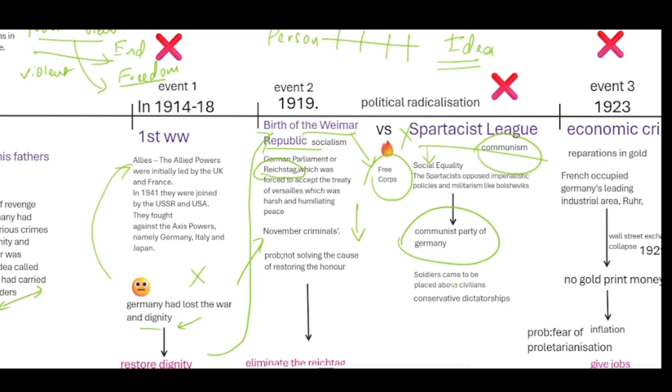In the same period, soldiers' lives in the war were placed above civilians and they were glorified, but in actual sense, soldiers' lives were very terrible. In the same way, the society of Germany wanted a conservative dictatorship like the monarch. They wanted a dictator like a monarch who could take them out of this humiliating loss in the First World War.